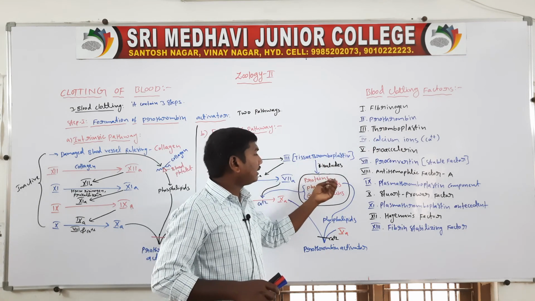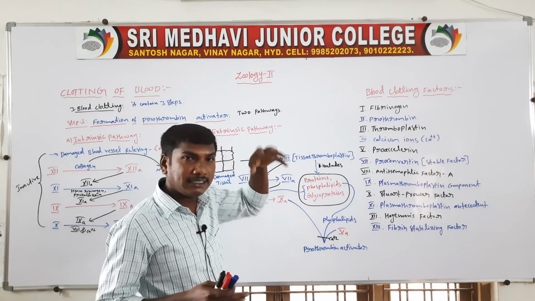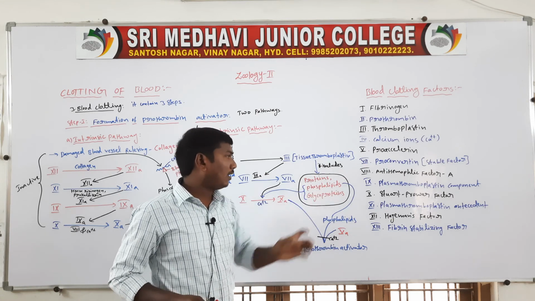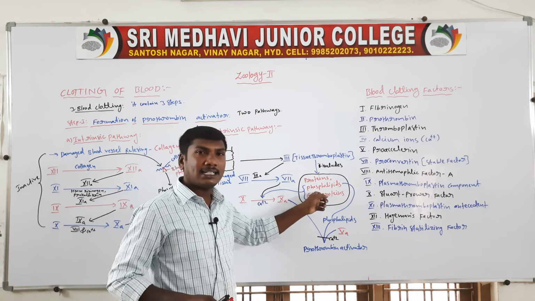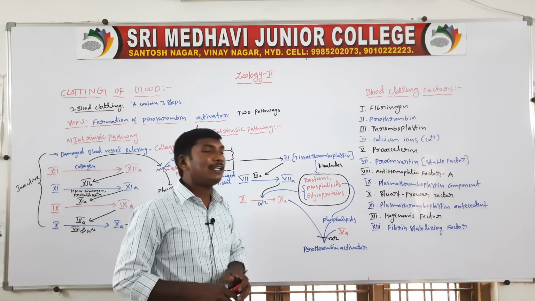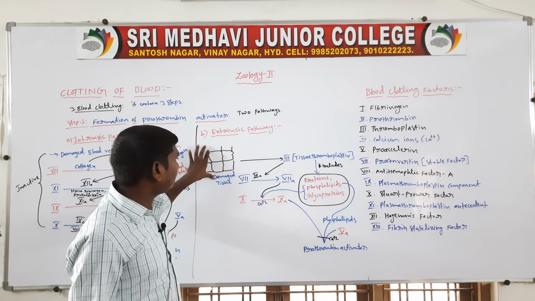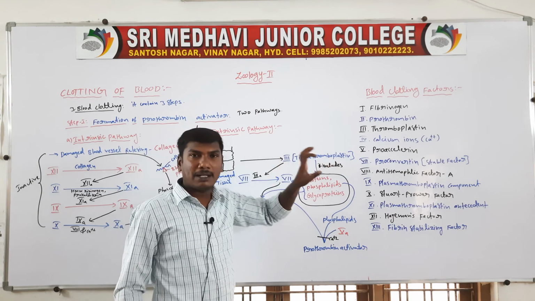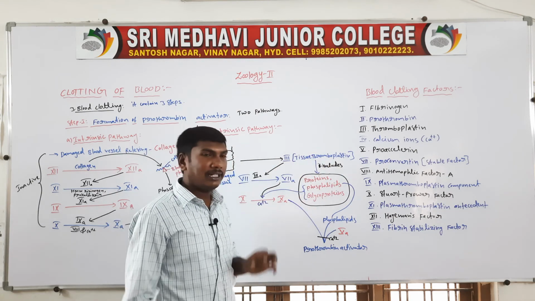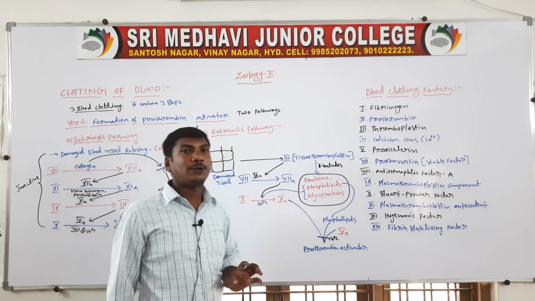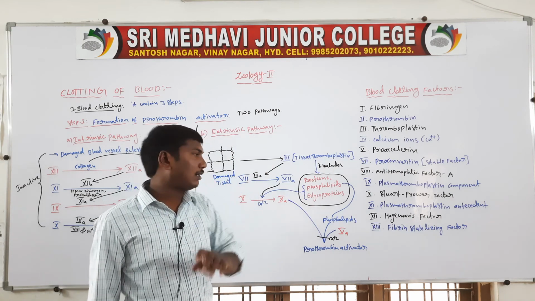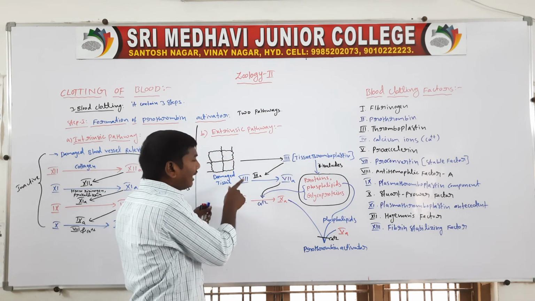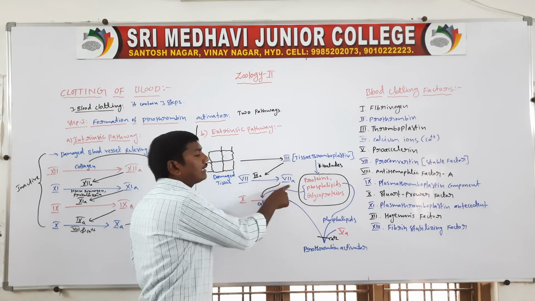Thromboplastin contains three things: first, proteins; second, phospholipids; third, glycoproteins. The damaged tissue releases factor number 3, the thromboplastin, which includes proteins, phospholipids and glycoproteins. Then this factor 3 converts the inactive 7th factor to the active 7th factor.